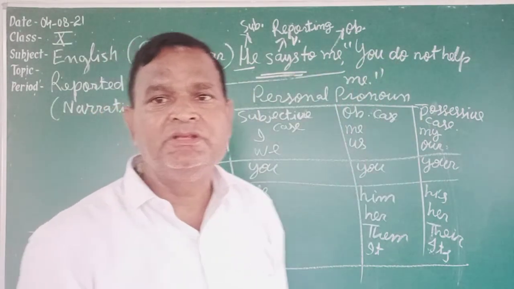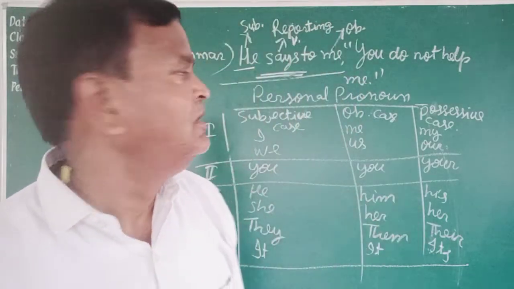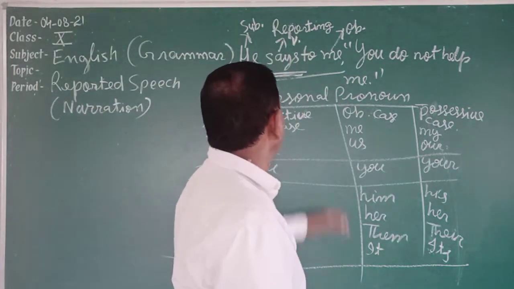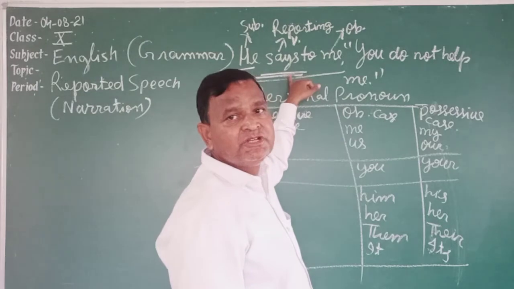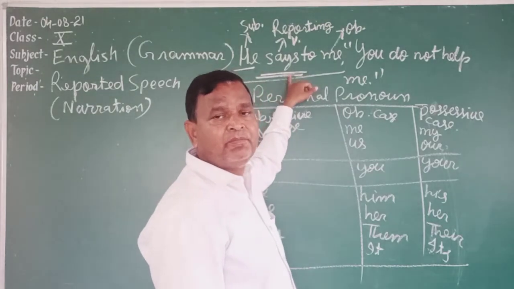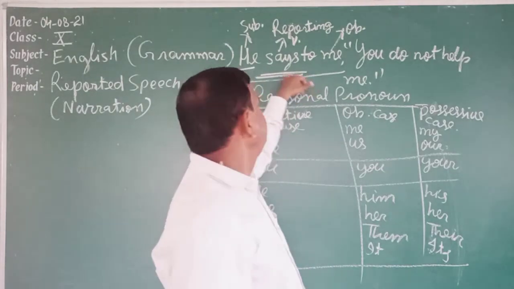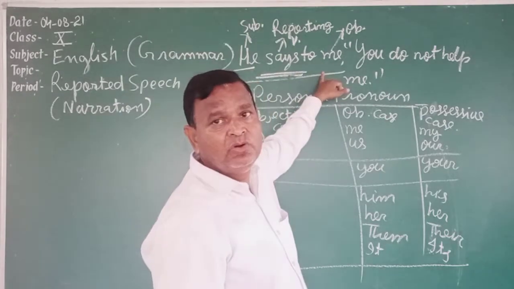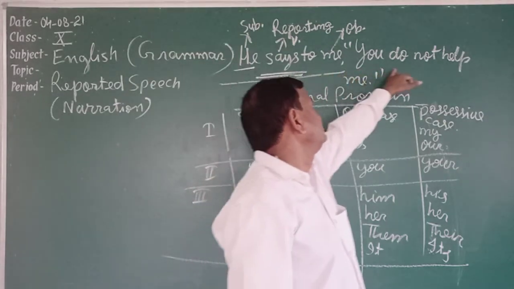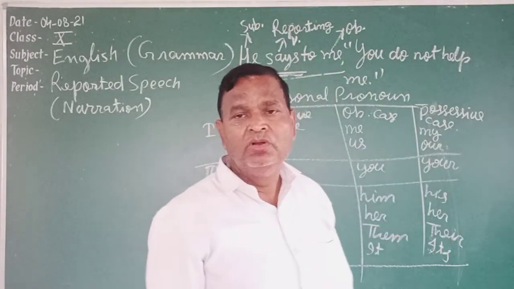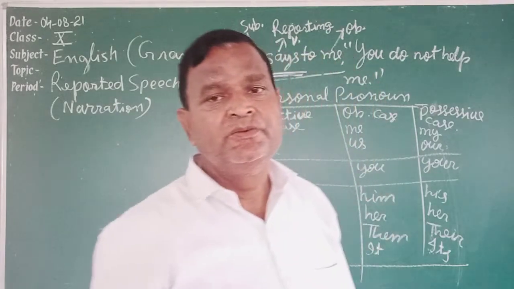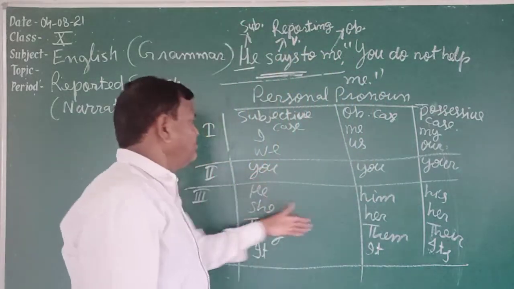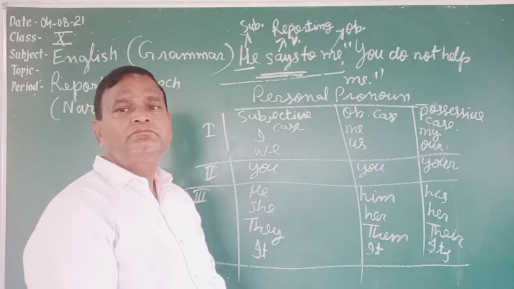Students, to change direct speech, first of all you have to know the reporting verb, in which tense it is, in the present or past or future, and its subject you have to know. And then whatever pronoun comes in reported speech you have to know, because the pronouns are changed. So these are the pronouns that will come.